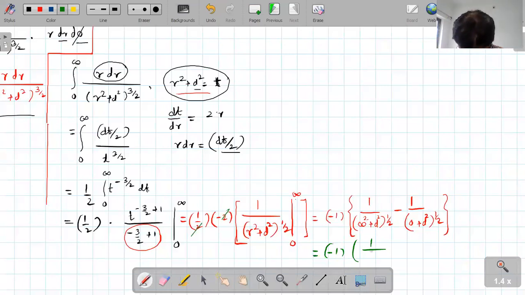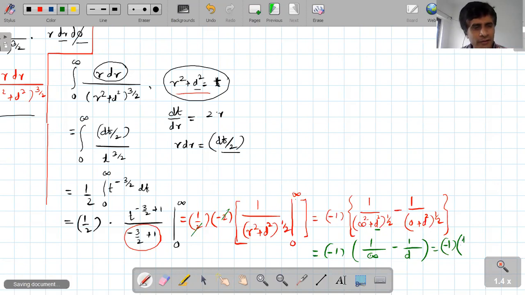So here you can discard d as compared to infinity. So infinity square raised to half is infinity, and minus 0 plus d square is d square, and d square raised to half is d. So this becomes d, and again this can be written as minus 1. What is 1 upon infinity? Zero.